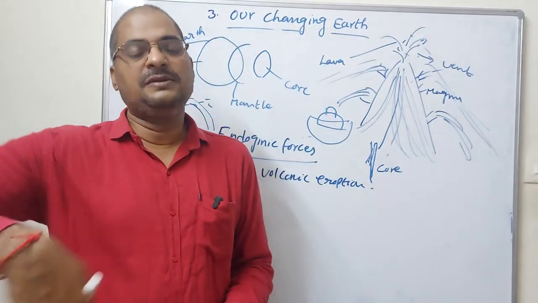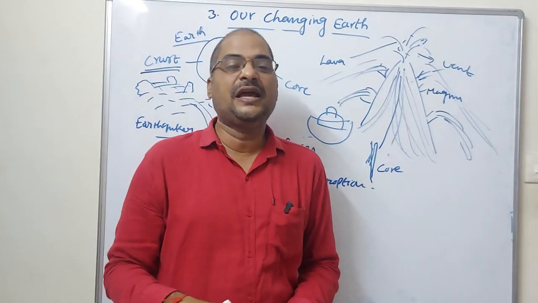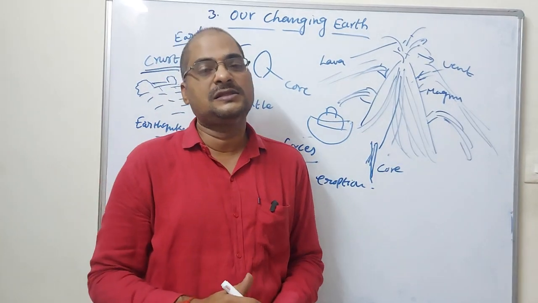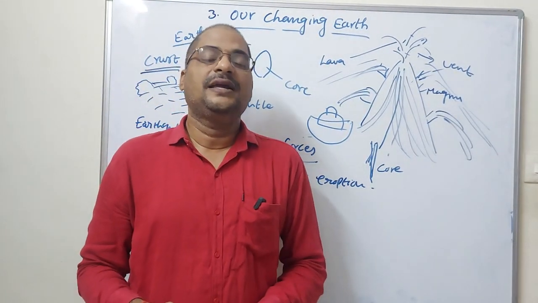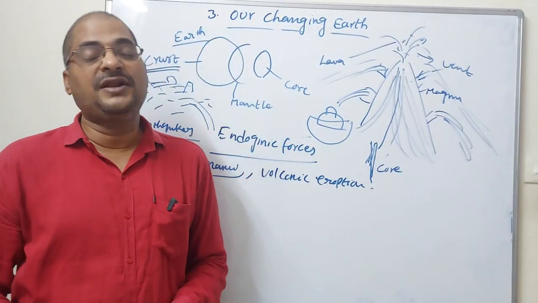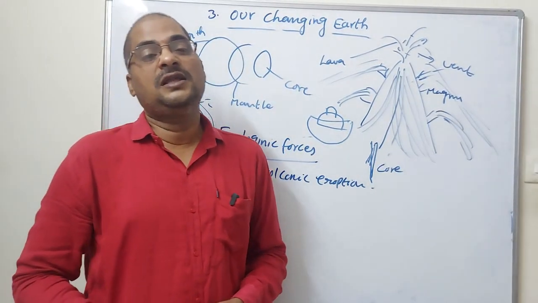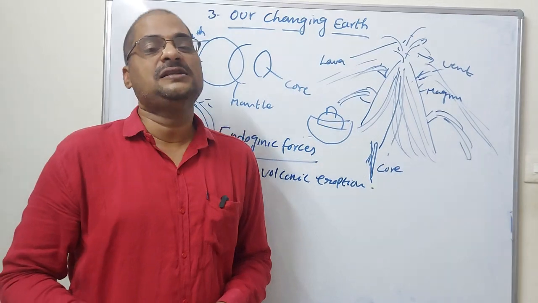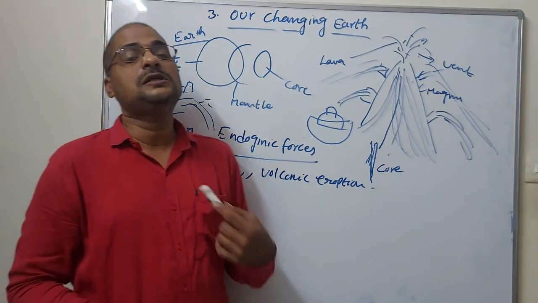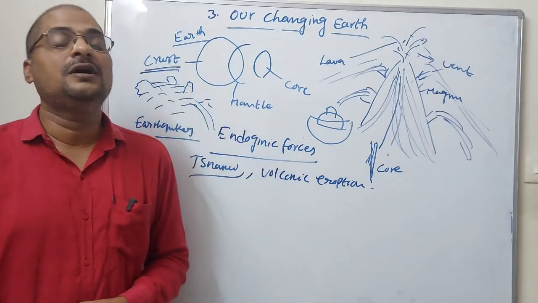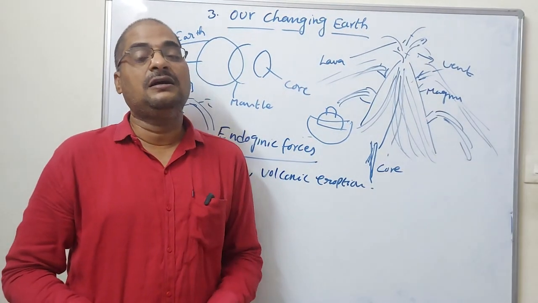The best example is the Pacific ring belt. Wherever the Pacific Ocean is there, all the surrounding areas are volcanic eruption areas only. Different kinds of dangerous things happen in places on the earth. This is also one kind of change in the earth.